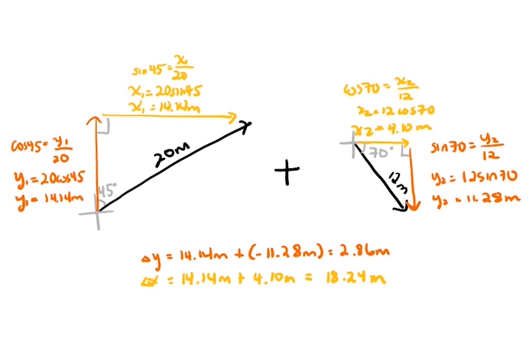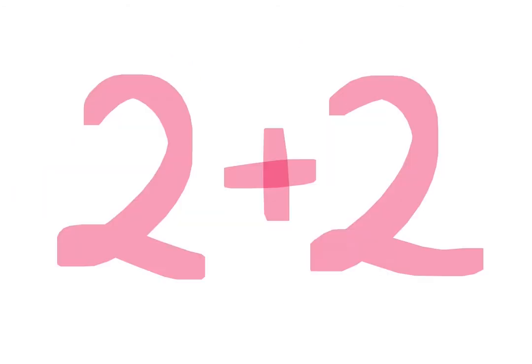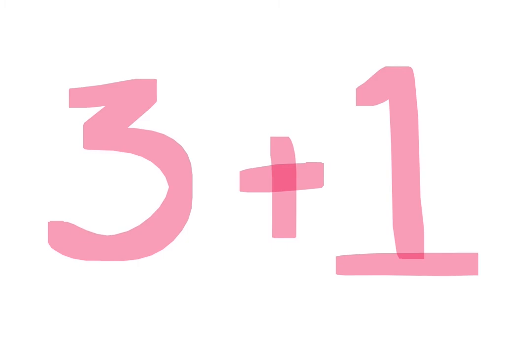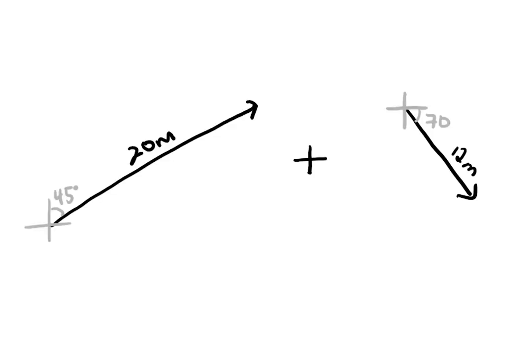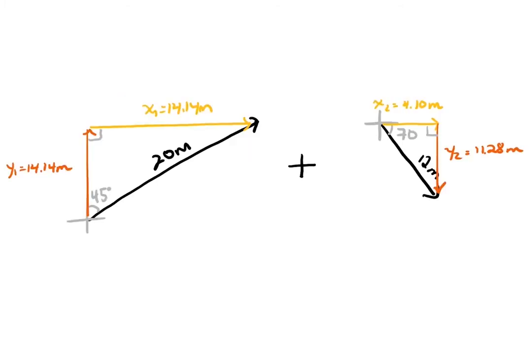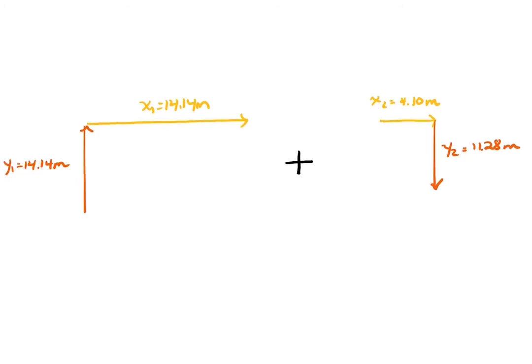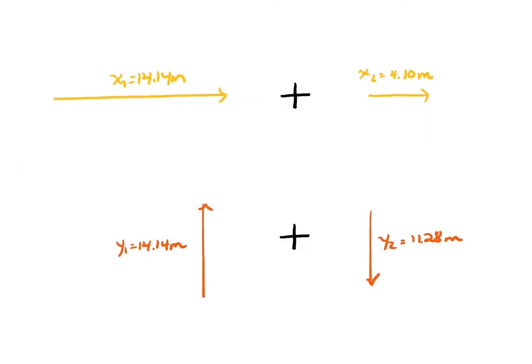All we're doing is changing our representation of these vectors without changing their meaning. Kind of like how we can rewrite the number 4 as 2 plus 2 and 3 plus 1, and it's still the same thing. So we started with two displacement vectors joined together. This can be rewritten as two separate vectors added together. Each vector can be rewritten as its horizontal and vertical components. And since order doesn't matter with addition, these components can be rewritten to combine like terms.